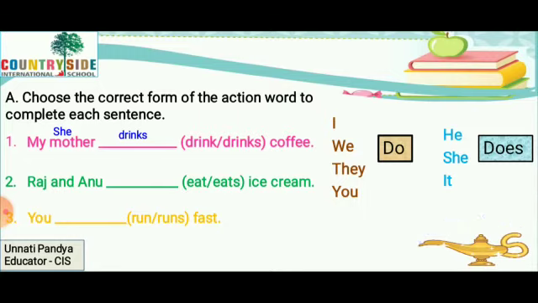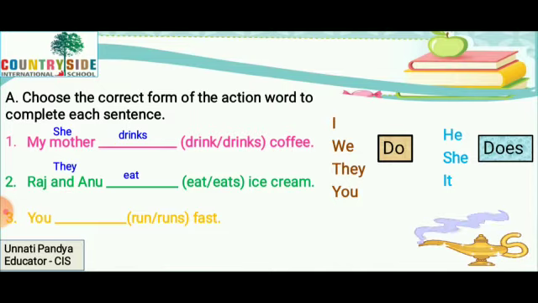Second, Raj and Anu dash ice cream. Now look at the golden rule. I, we, they, you, he, she, it. Out of all these words, which word can you use for Raj and Anu? There are two people. So we use they, right? Now with they, which form of the verb comes? Do or does? They do, right? So we will write the do form of eat, which is eat.